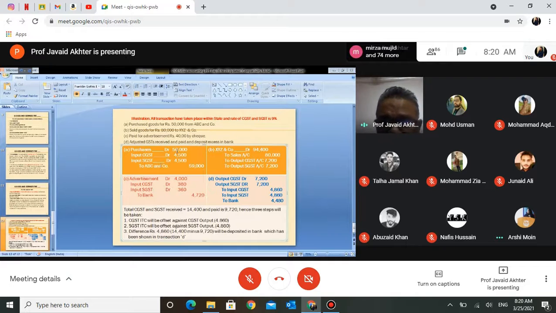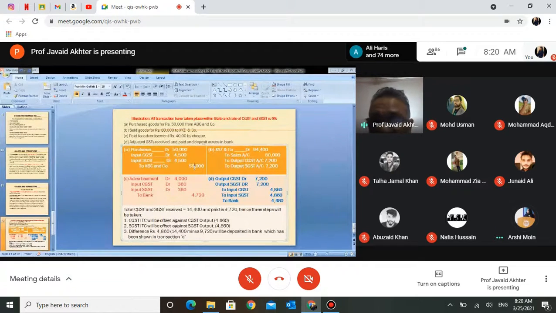Maybe this ABC bought goods for 50,000. It has sold for 60,000. On 60,000, it will apply GST at the rate of 9%. So it will collect that GST from the purchaser to whom ABC has sold. Right now it is paying 9,000. Maybe it has collected 10,000. This 1,000 difference ABC will pay to the government.